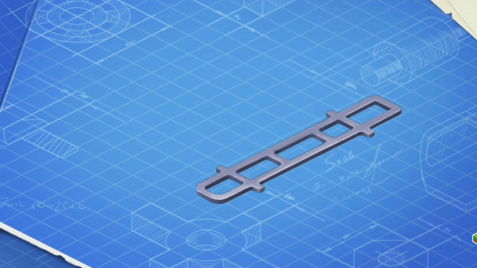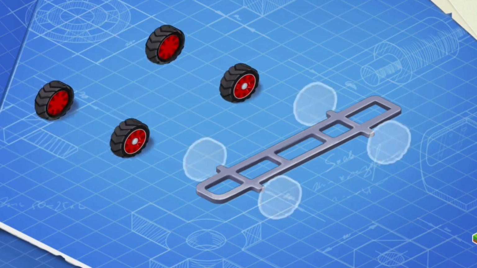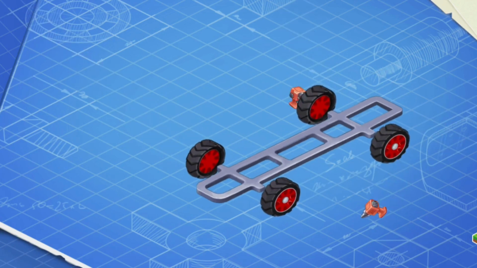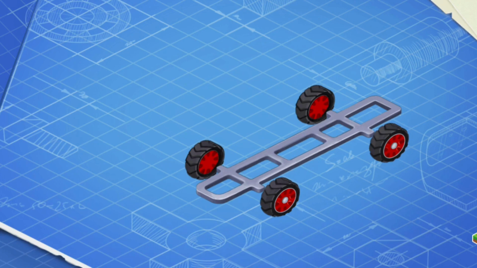First, let's install a frame. This is the basic part of a car. The frame carries all the other parts. Now let's install wheels. A car needs rolling wheels to move on the road.